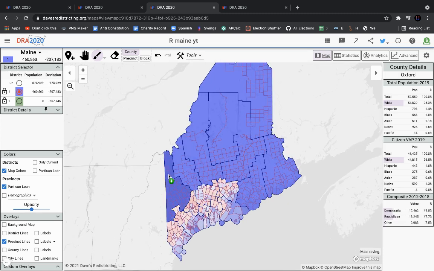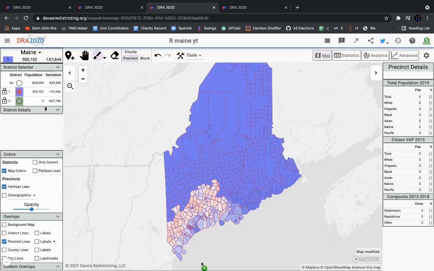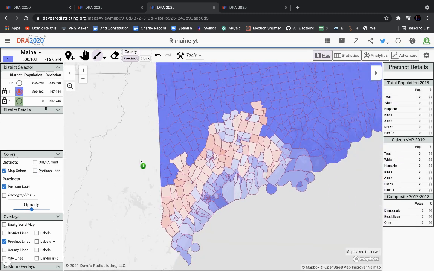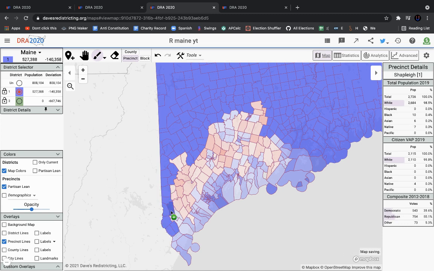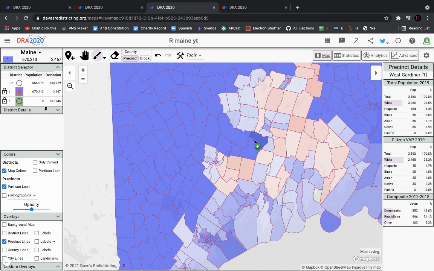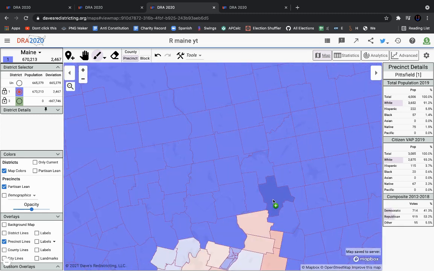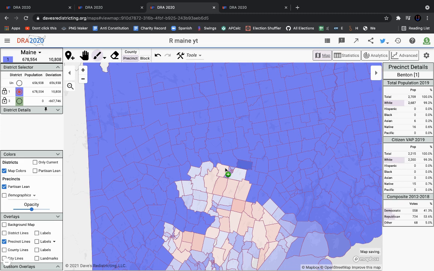The second map is going to be me trying to make districts as competitive as possible. So this district right here is a Republican leaning district, but we can add in some of these southern, more Republican precincts to just see what we can do and try to make a district kind of like what's going on in Montana with what a lot of Democrats are talking about, and just try to make a district that only uses basically every Republican precinct. No, we're probably not going to reach everyone, mostly because a couple of them are isolated and it would just look terrible if we did so.